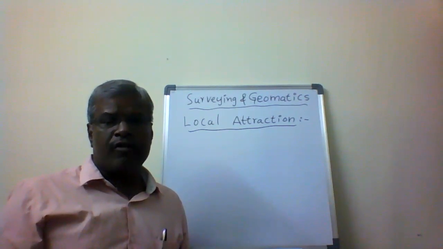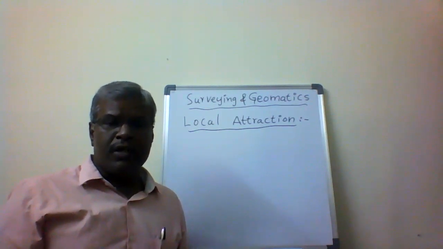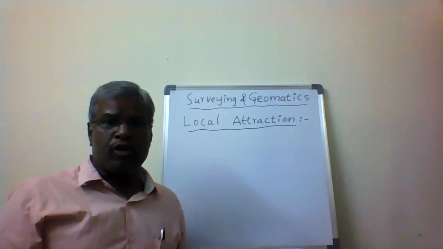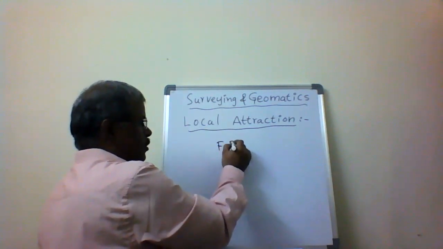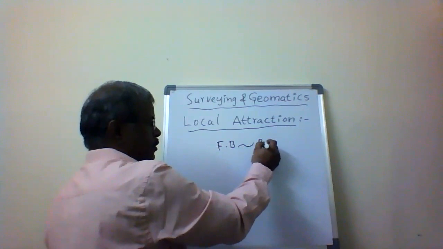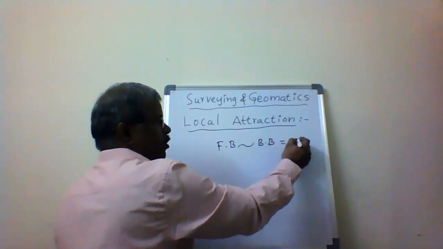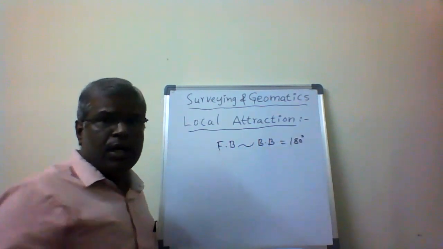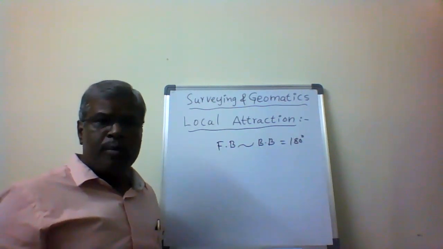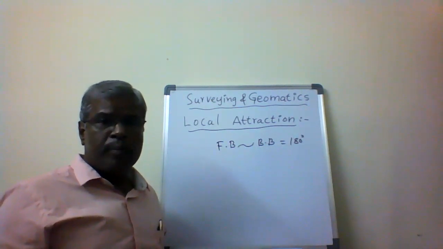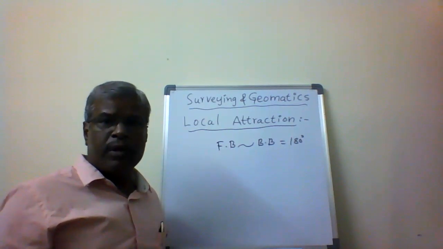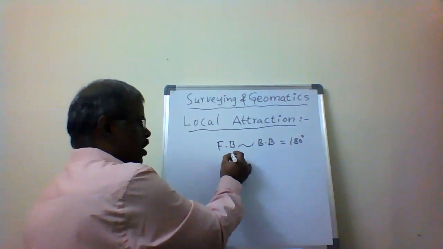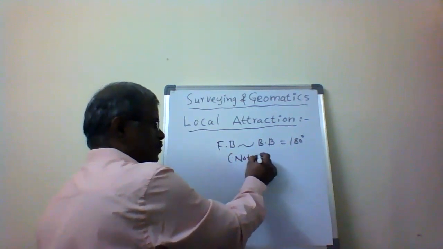For detection, the common formula uses the forward bearing and backward bearing. The difference of the forward bearing and backward bearing equals 180 degrees. I measure the forward bearing and backward bearing of a line and check that the difference between them is 180 degrees. Then the line is not influenced.